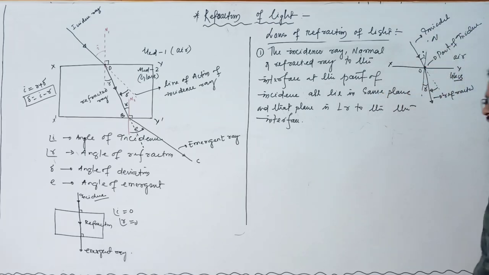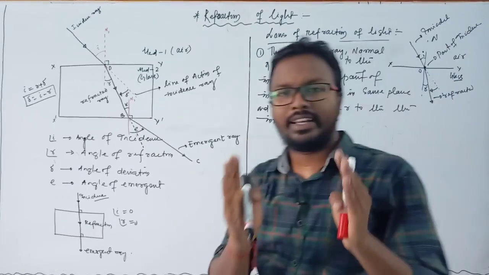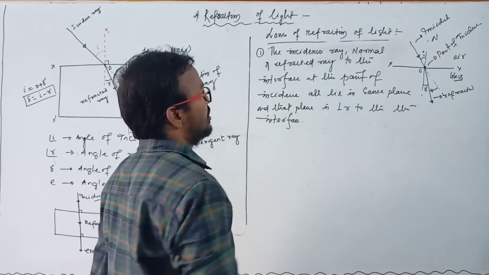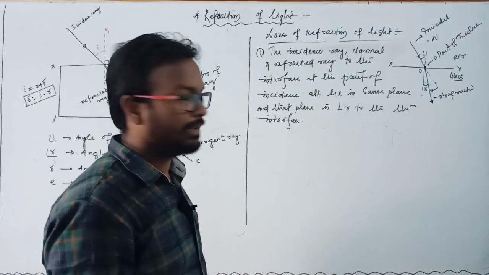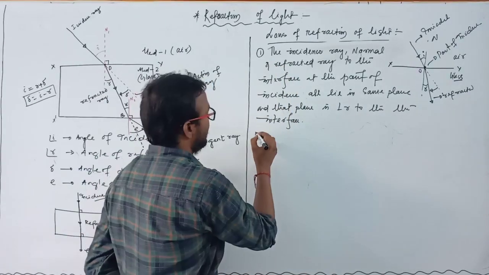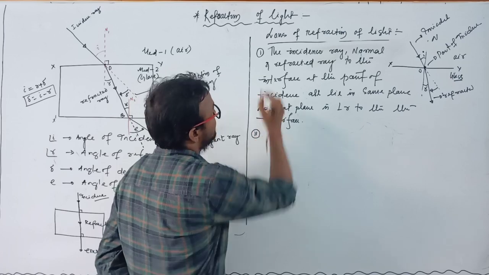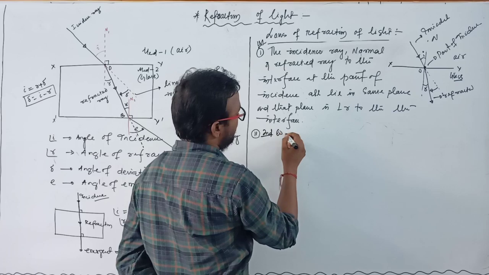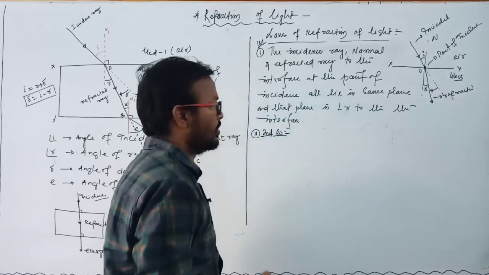That means all the rays lie in one plane, and that plane is perpendicular to this interface, and this is known as the first law of refraction of light. And according to the second law, this is the first law and this is the second law. So you already know what the second law is.